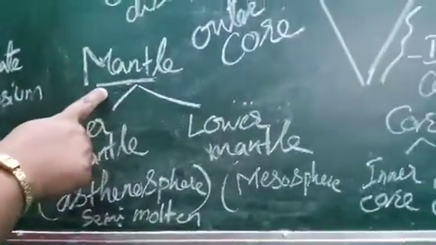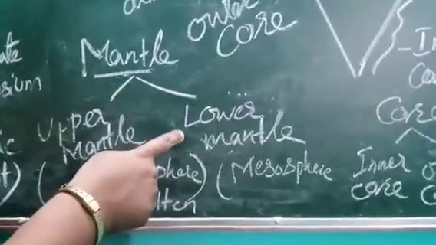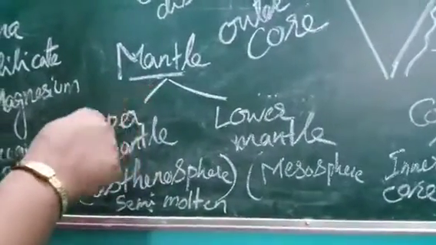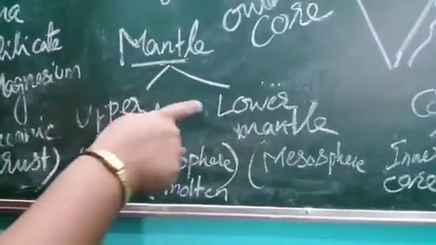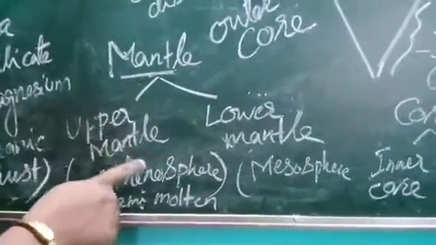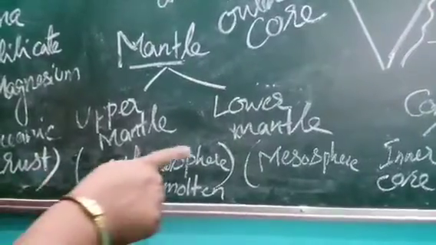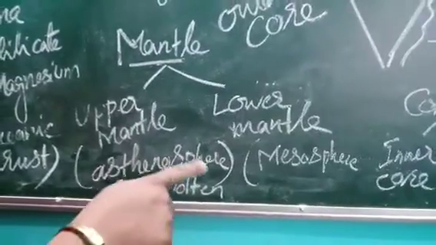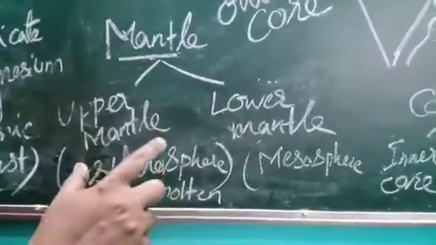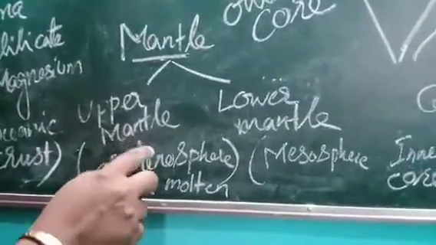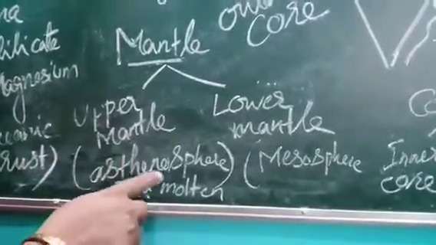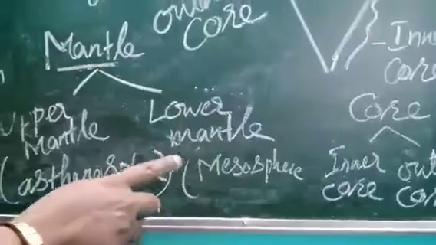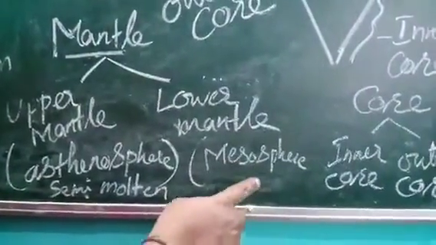So the next is the mantle. Mantle is divided into upper mantle and lower mantle. The mantle is the second layer of the earth. It has two layers. It is divided into two: they are upper mantle and lower mantle. Now upper mantle is also known as asthenosphere. Upper mantle can also be called asthenosphere, and that is in semi-molten form and comparatively thinner. It is not so thick, it is a thinner layer. Upper mantle is in the semi-molten form, named as asthenosphere, and lower mantle is thicker and it is mesosphere.